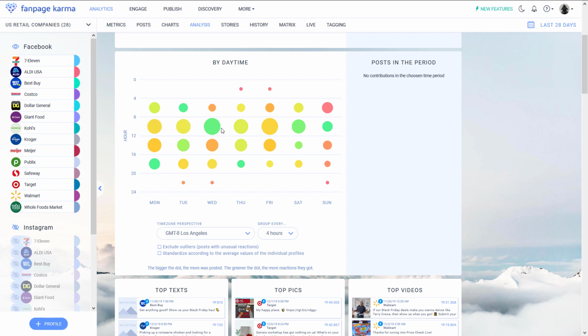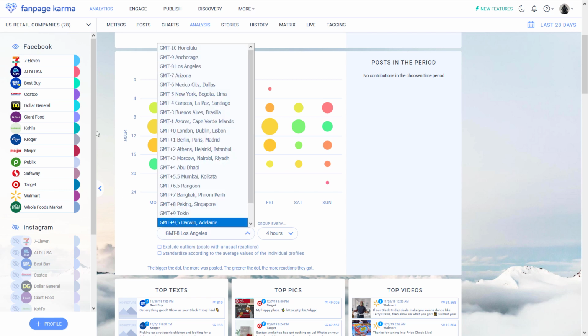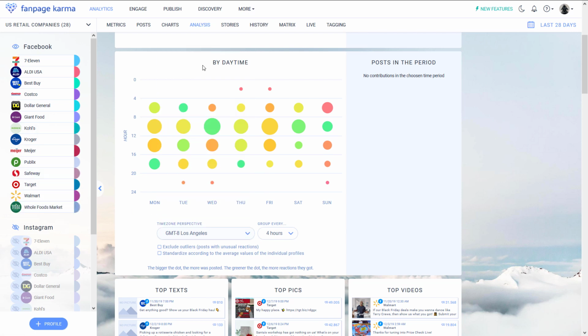Before you start analyzing, you should make sure that you pick the right time zone down here. I only have American retail companies in my dashboard, so Los Angeles is a good pick. But as you can see, there are some posts between 12 a.m. and 4 a.m. and 8 p.m. and 12 p.m., which shows that there are some profiles that are not in the Los Angeles time zone. So keep that in mind.